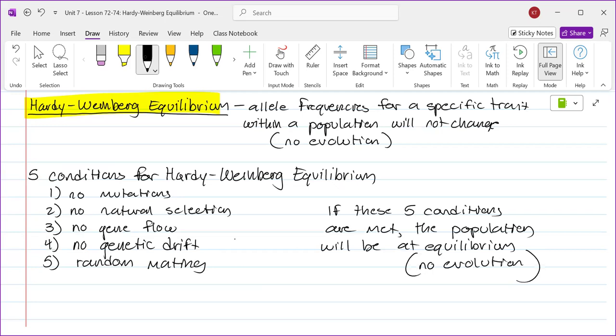When you're doing all the word problems that you're going to be getting for next class and the class after that, you're going to hear a lot of the readings say, the following population is at Hardy-Weinberg equilibrium. That just means that these 5 conditions are in play. And you got to be 5 for 5.